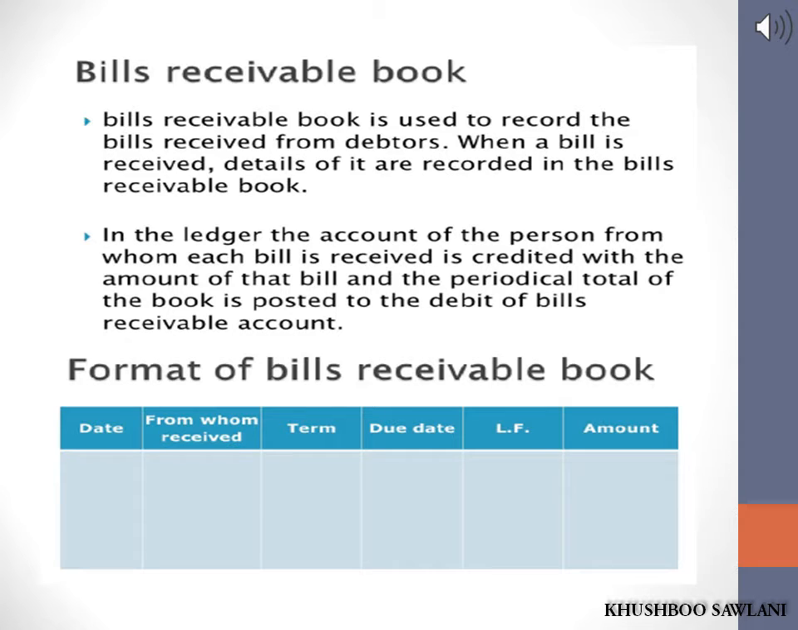It can be seen from the above specimen that the last column of bills receivable book is for remarks. In this column, details of use or disposal of such bill is shown. For example, bills discounted in bank, endorsed in favor of creditors, etc.